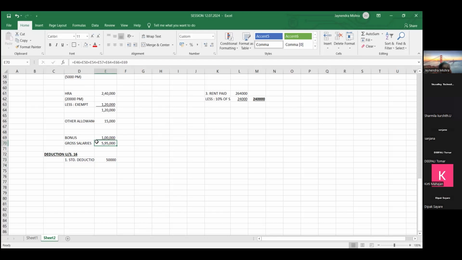So that is called as standard deduction. Everyone, friends, will get this standard deduction. Whatever your salary is, you don't have to pay tax on the full salary. 50,000 will be deducted, which is called as standard deduction.